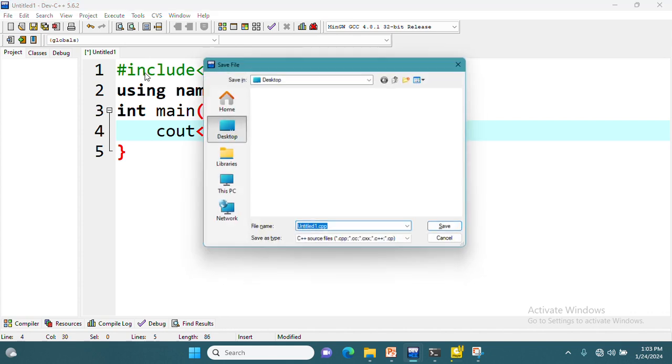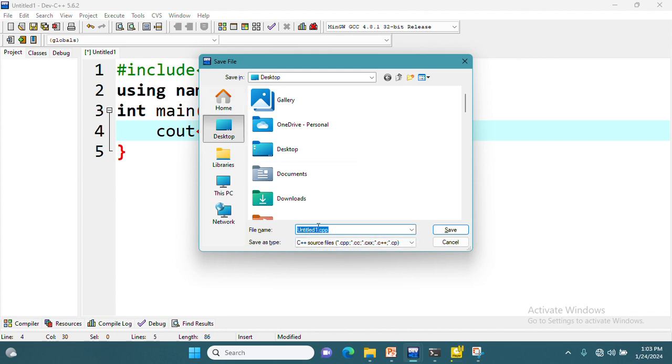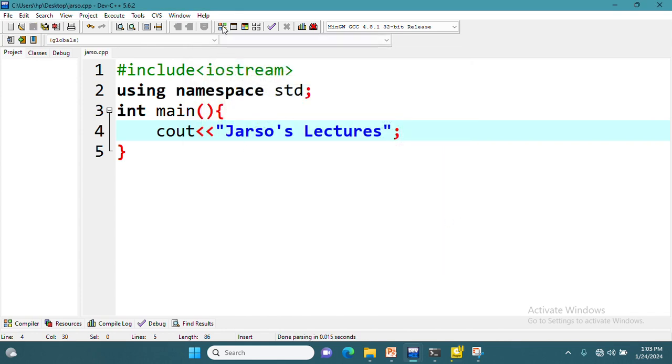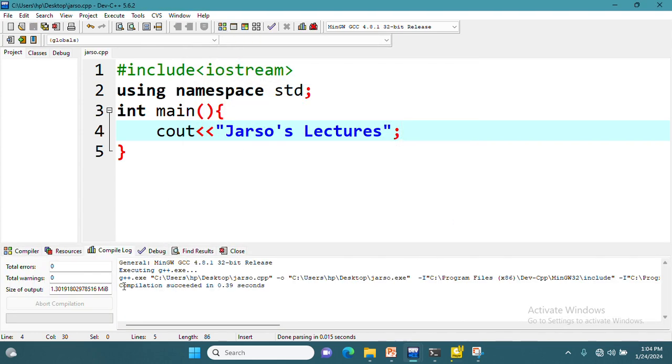Now this program, before compiling, we must first save it. For example, let me say jarso.cpp, saving with the file extension cpp, which is a must. After saving, I can compile. Look, compilation succeeded in 0.39 seconds.